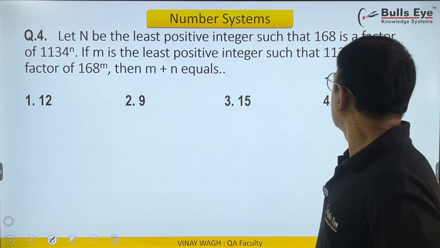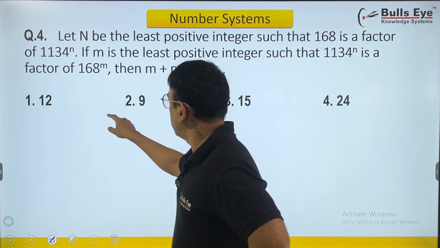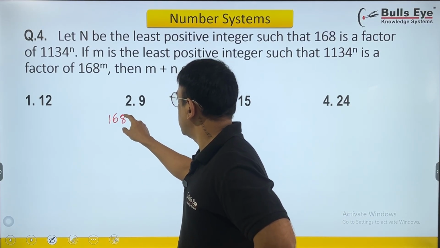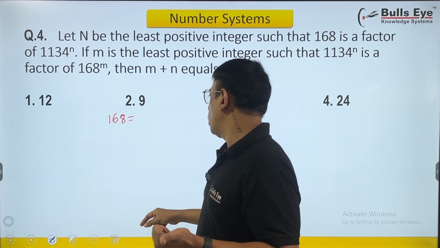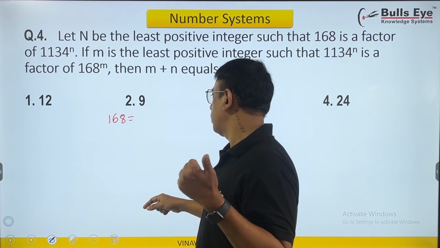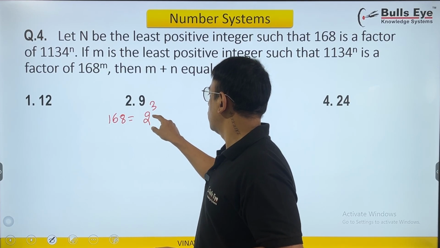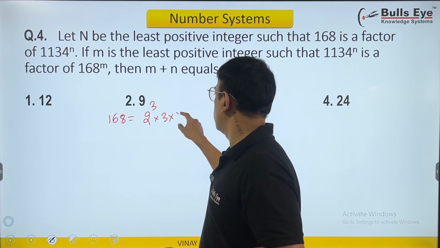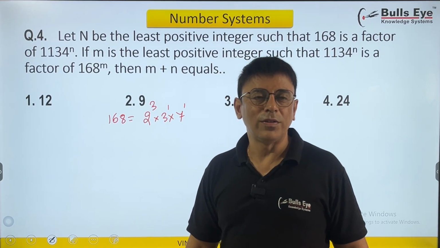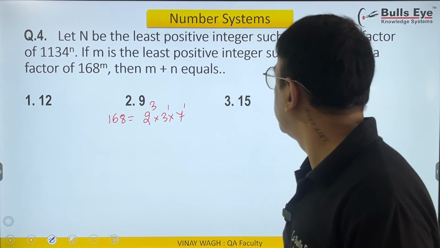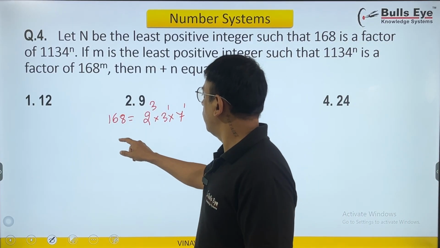Nice. So let's first factorize this and then we can get some ideas. 168 can be written as 2 into 84. 84 is 2 into 42, and its half is 21. So this is 2 raised to 3 and 21 is 3 into 7. Right. I broke 168 into prime factors. Then 1134.